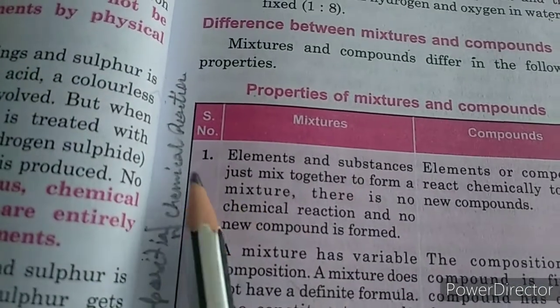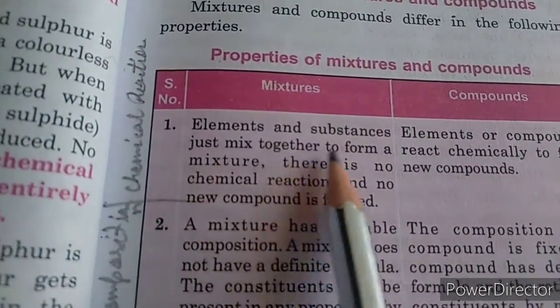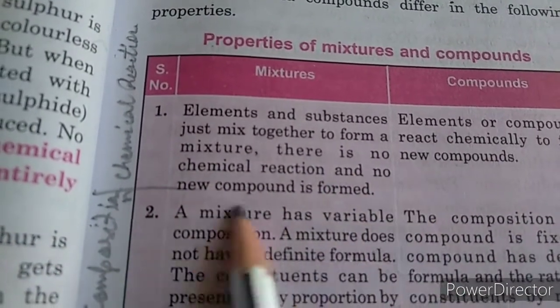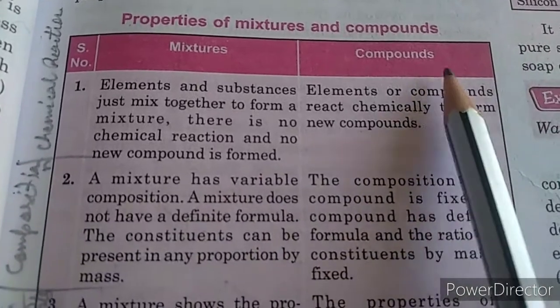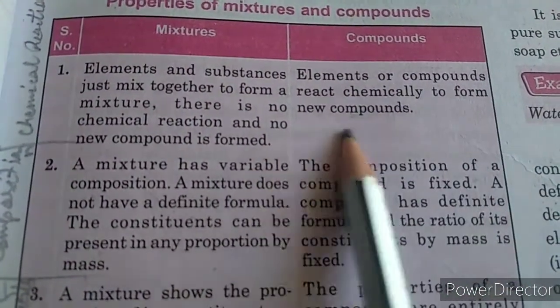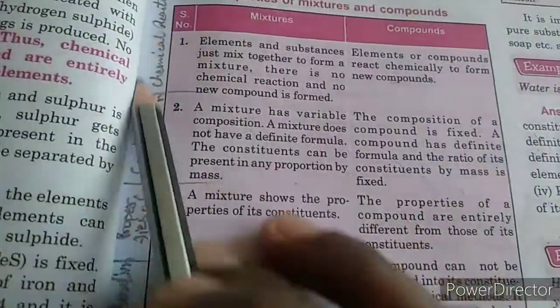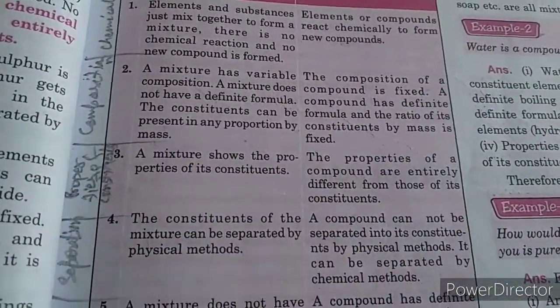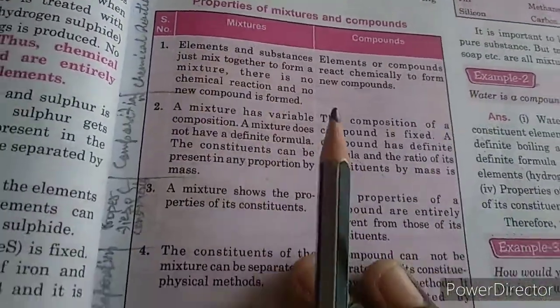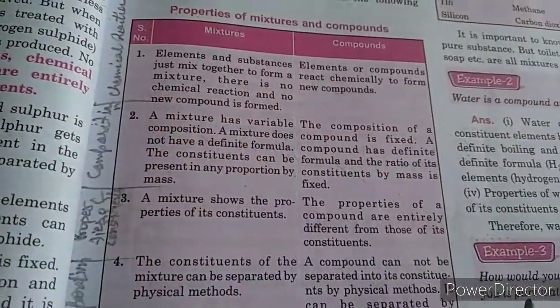Now next one is chemical reaction. Elements and substances just mix together to form a mixture. There is no chemical reaction and no new compound is formed, while in the compounds, elements and compounds react chemically to form new compound. So these are the properties and these are the differences on the basis of which mixtures and compounds can be differentiated, right? So you will write this.